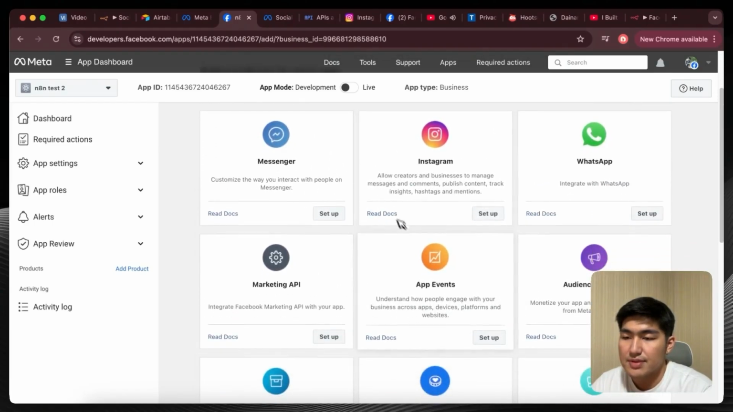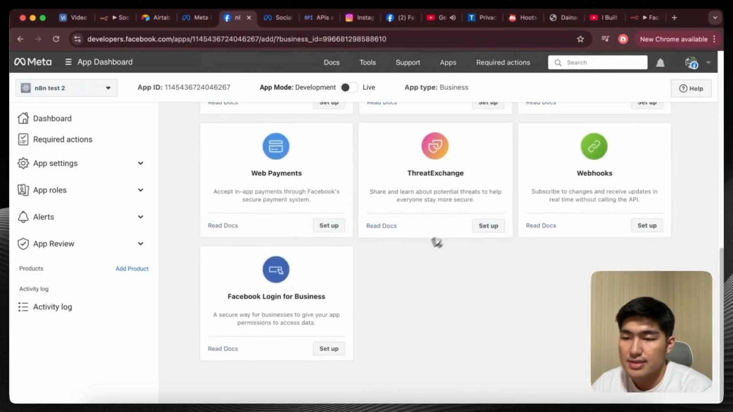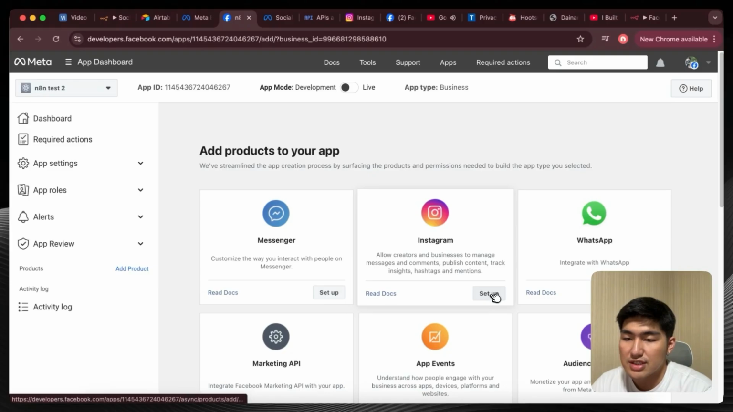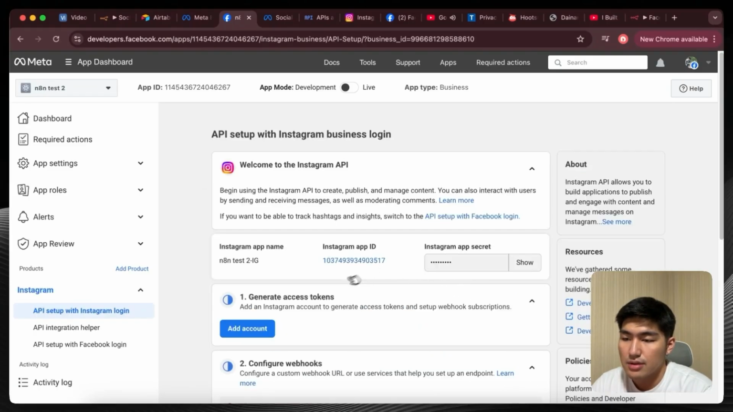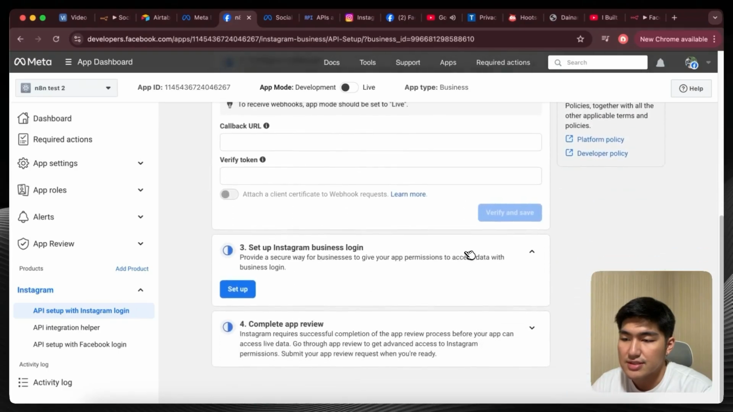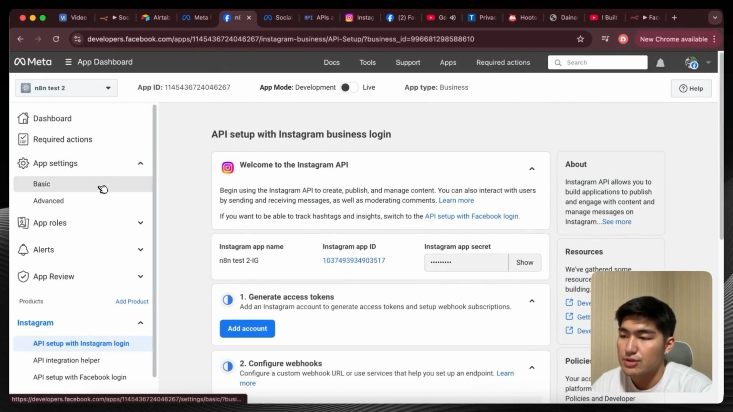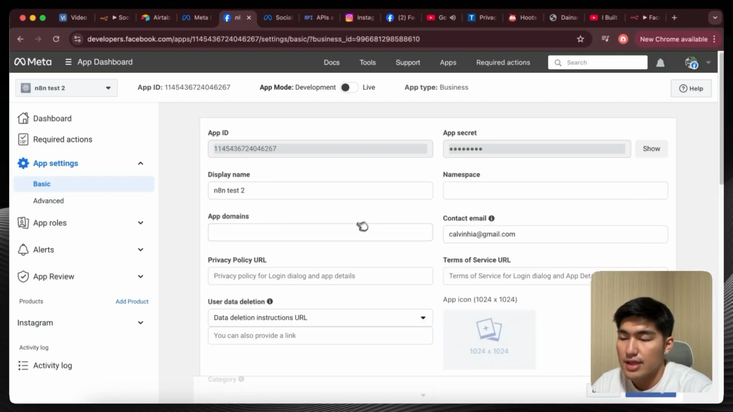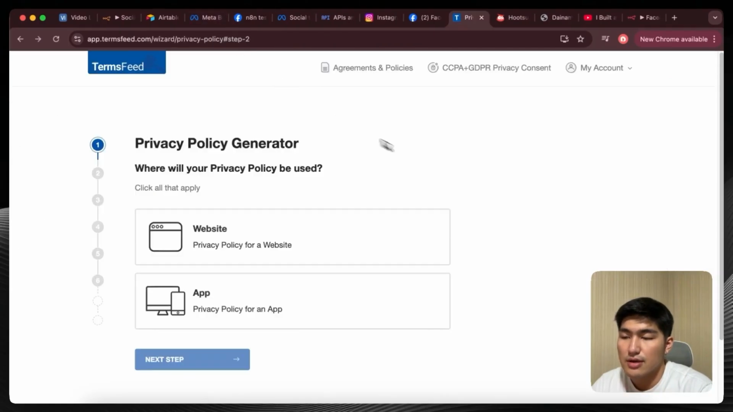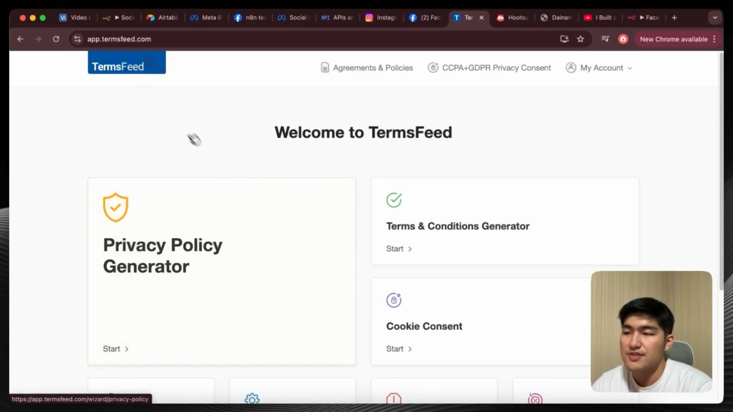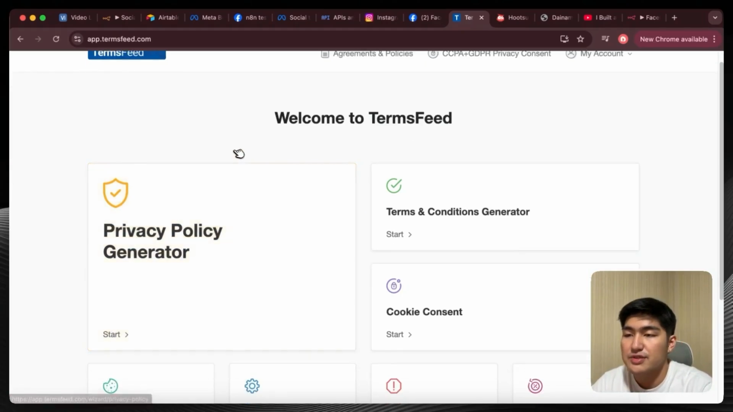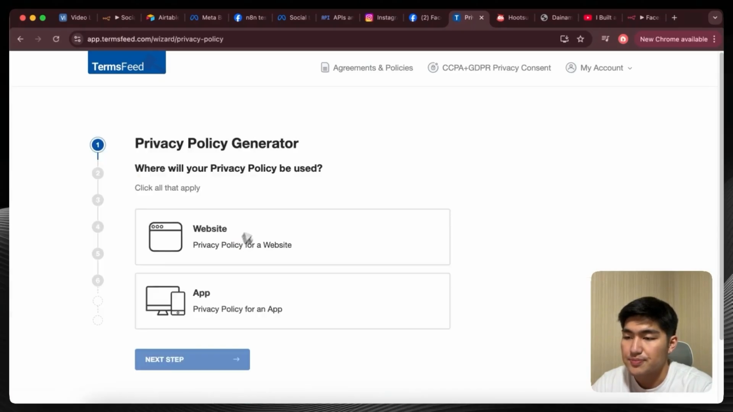We want to make sure to set up the Instagram as well as the Facebook. So we're just gonna click Instagram first, click setup. Okay, and then we're just gonna leave it as it is for now. Okay, and from here we're gonna go into basics, right? And then we're gonna have to add in a privacy policy URL to make sure that this app can work for us. Okay, we're gonna go into terms feed. Right, terms feed essentially is a privacy policy generator. If you don't have a web page or business that have a privacy policy, over here you can generate a new one. So you have to click into this, click application, next step.